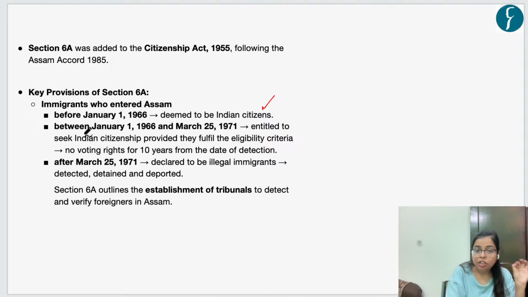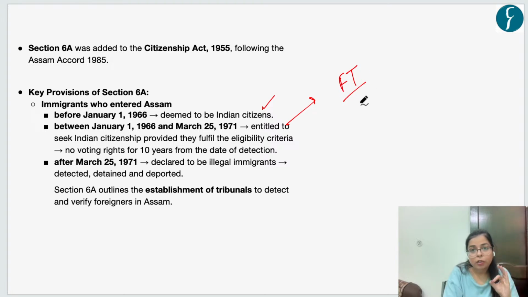The immigrants who entered Assam between January 1, 1966 and March 25, 1971 would not be given Indian citizenship immediately. Rather, they would first be considered foreigners or illegal immigrants, and then, when they fulfill certain conditions, they will be given Indian citizenship. What were these conditions? The first condition was that foreign tribunals would be established for the identification of these illegal immigrants, right?